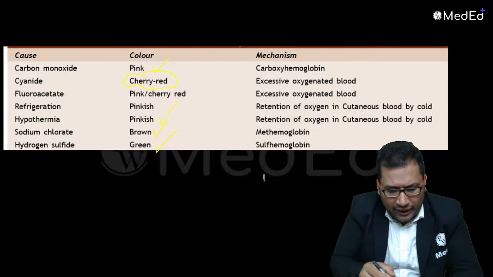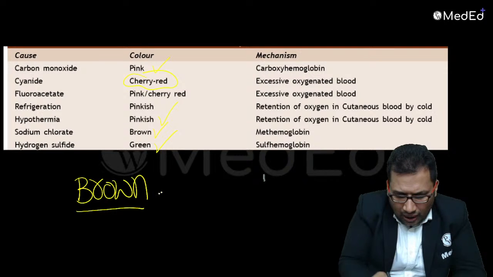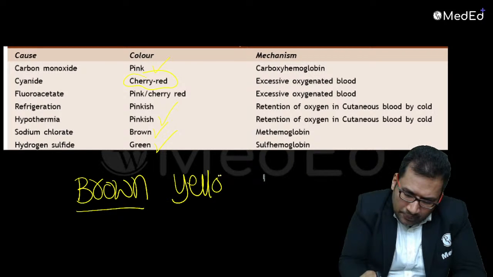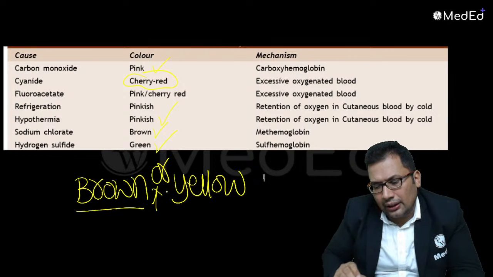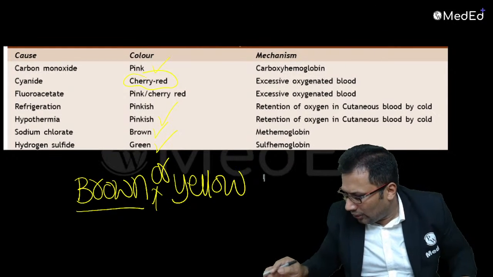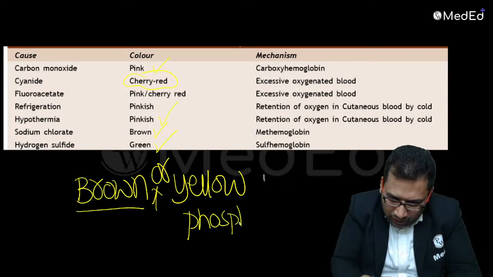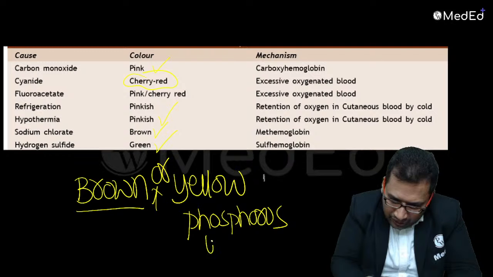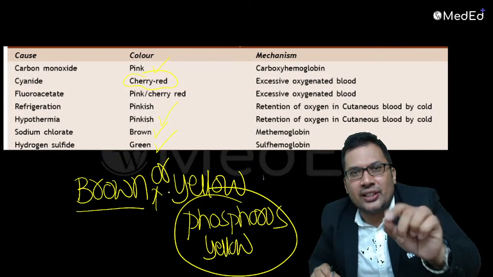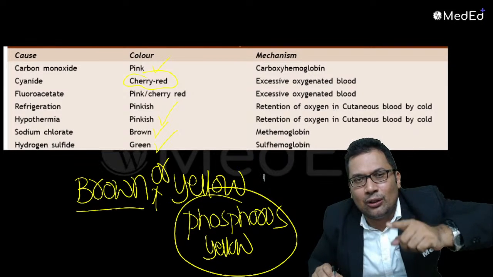Anyone can you guess brown color? Yellow or brown color? Yellow brown PM hypostasis is seen in... Very good, great answer. Phosphorus. Yellow phosphorus. Remember, red phosphorus is non-poisonous; this can be asked in your exam. Only yellow phosphorus is poisonous.